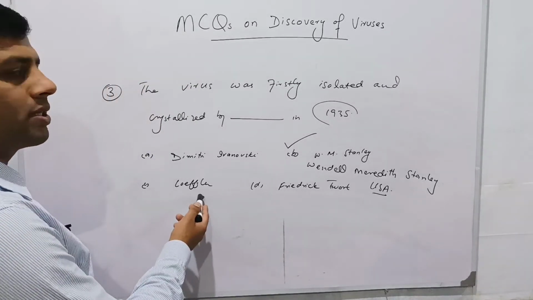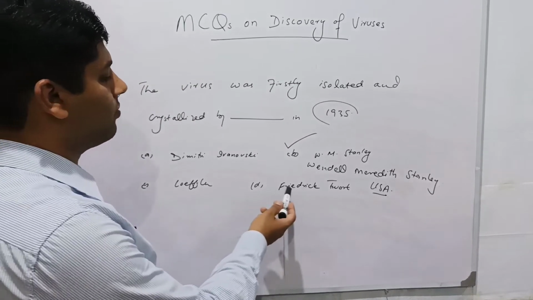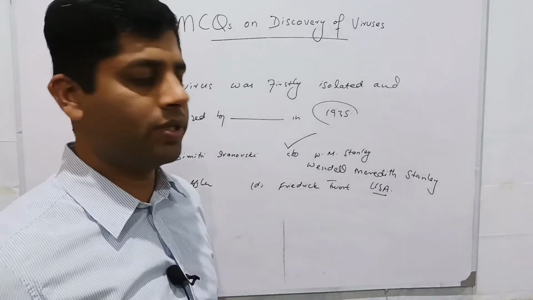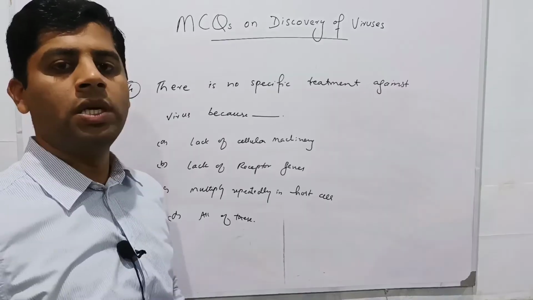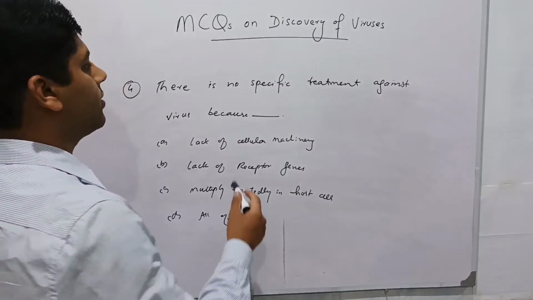Next is Loeffler. He discovered the foot and mouth disease virus. Friedrich Twort discovered the bacteriophage. So the correct option is Wendell Meredith Stanley, W.M. Stanley. Next question relates to the treatment of viruses.